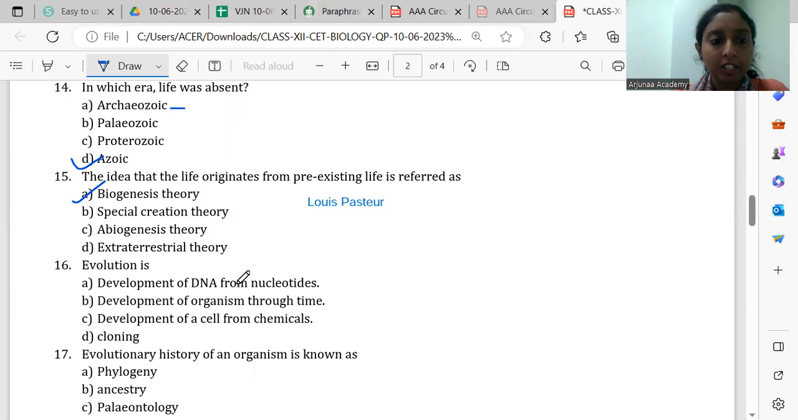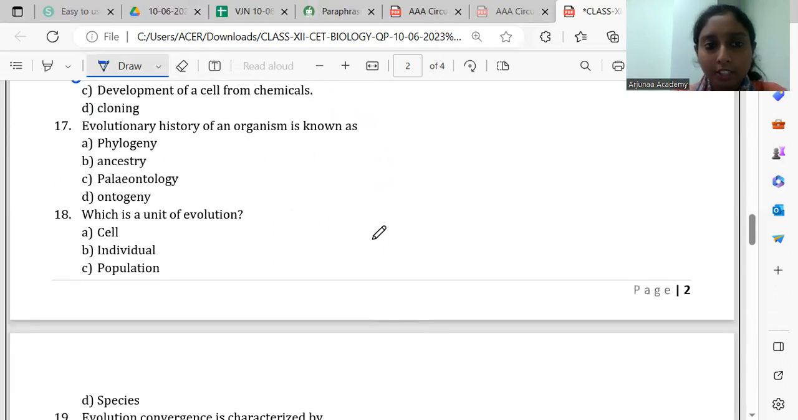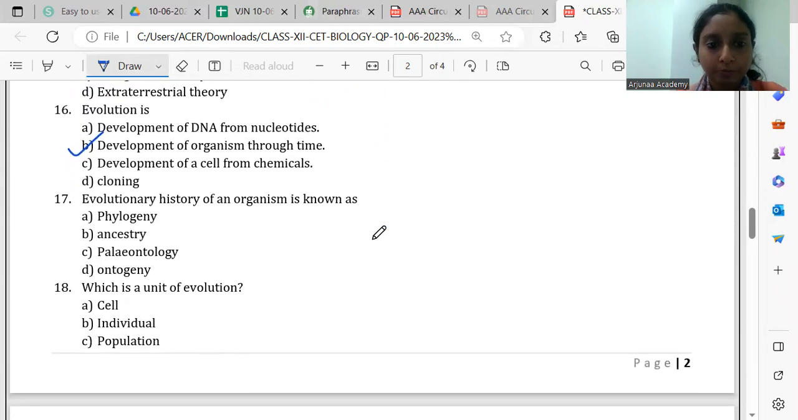Then 16th one, evolution is. So here, if we see all the options, it is the development of organism through time, that is the correct one. Here, evolution, we talk in terms of organism. In organism level, we talk about the changes.